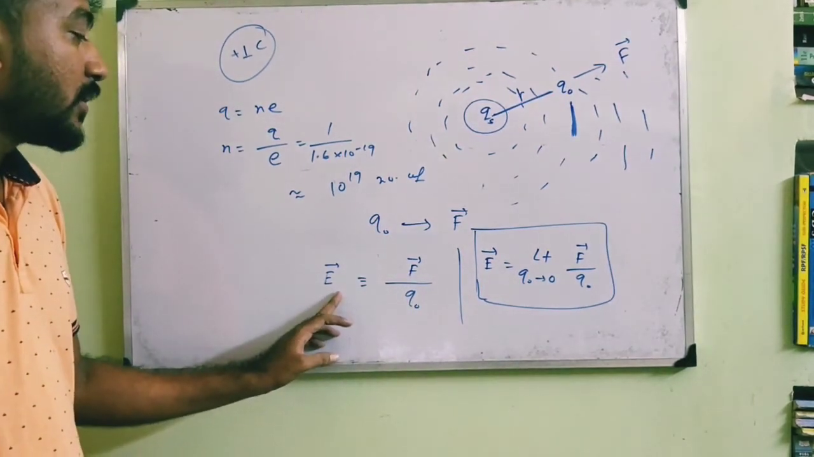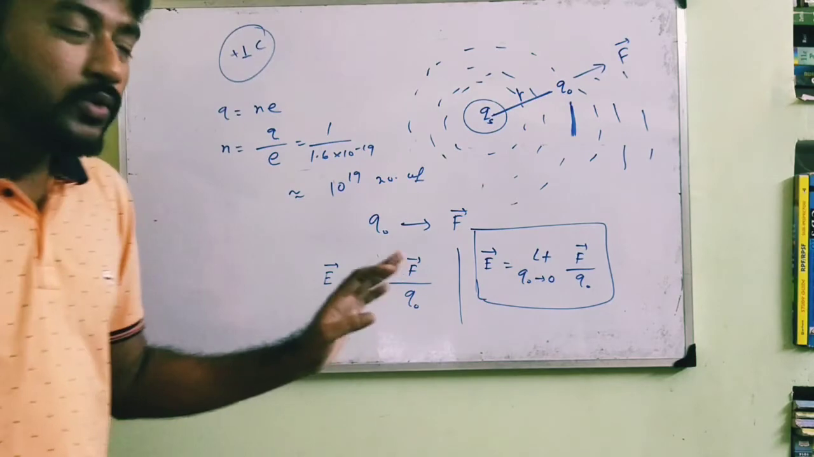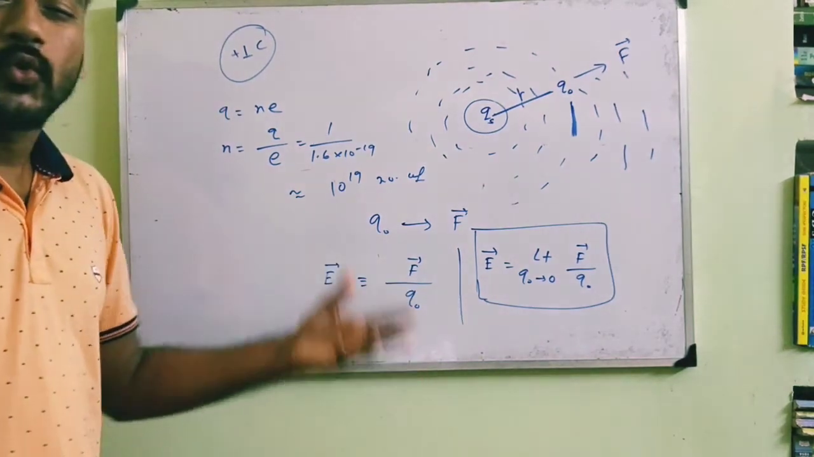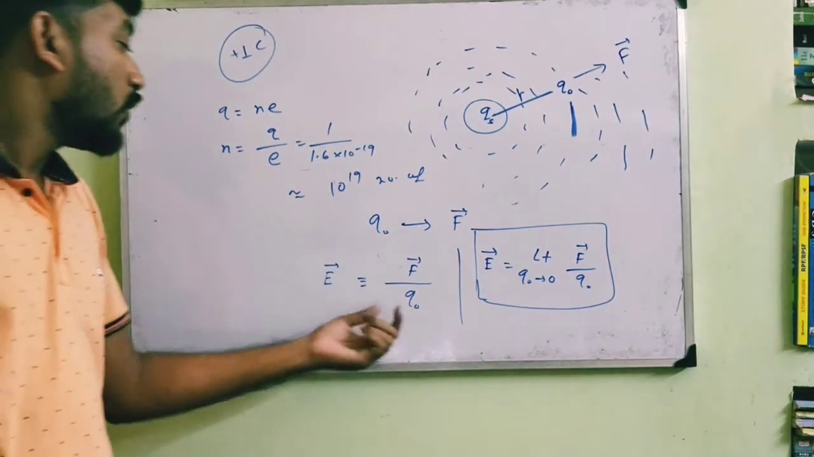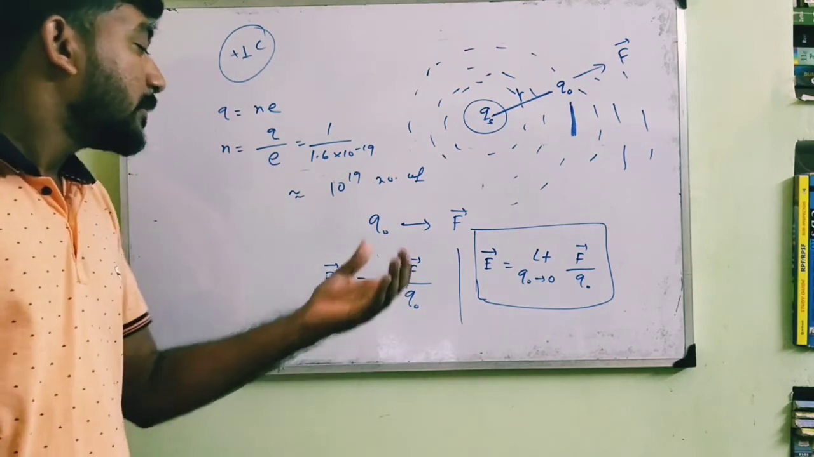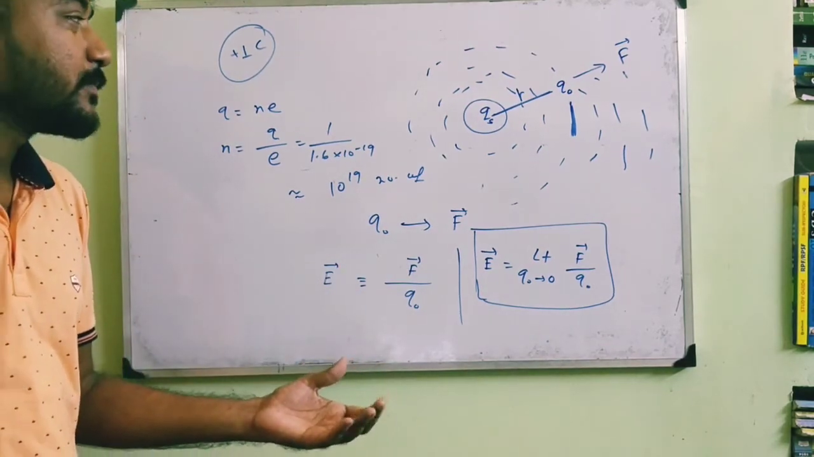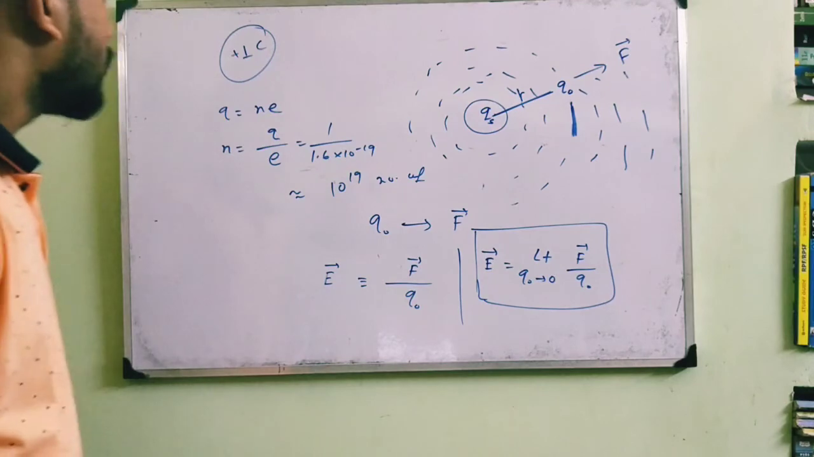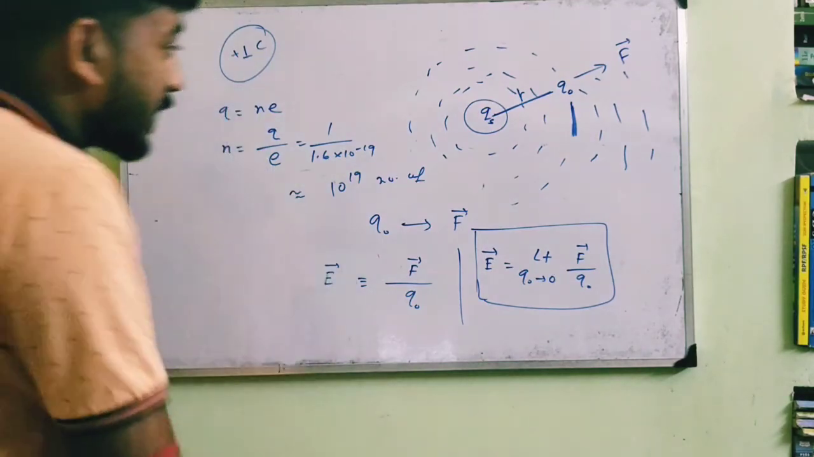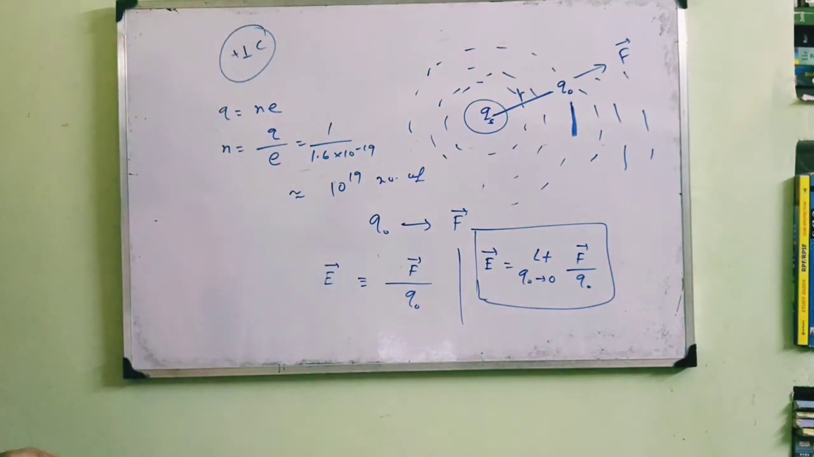The force per unit test charge will be the electric field intensity. Because when we want to compare some physical quantity, we always take that physical quantity per unit actually. Let me take an example like this.